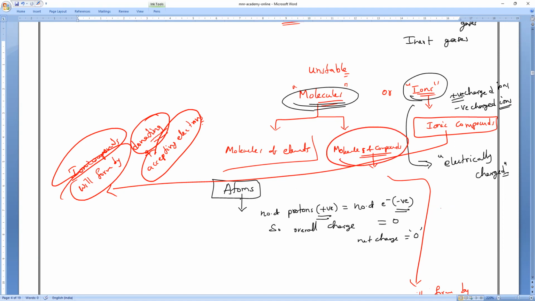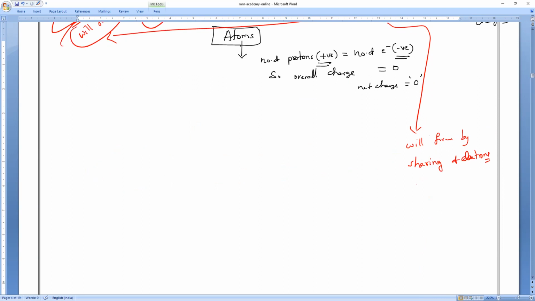These molecules of compounds, we call covalent compounds. What do we call these compounds, everybody? Covalent compounds. Sir, both molecules of elements and compounds are known as covalent compounds? No. Molecules of elements are not related to this. That's what I'm saying: molecules of elements are purely the same particular element. I'm talking about compounds. Clear?